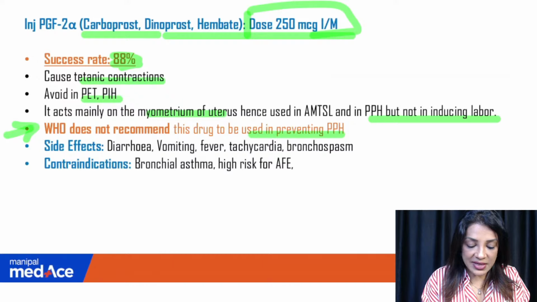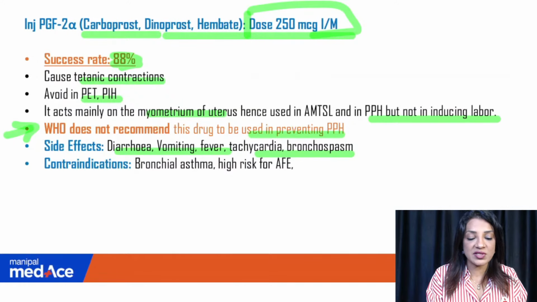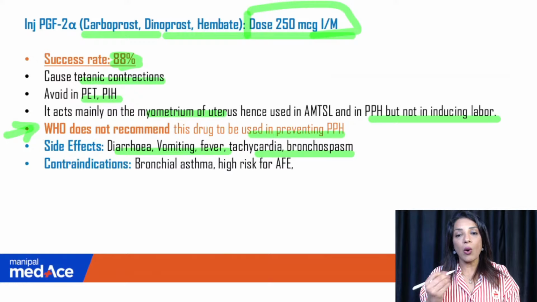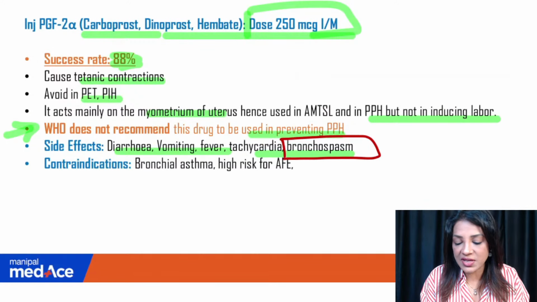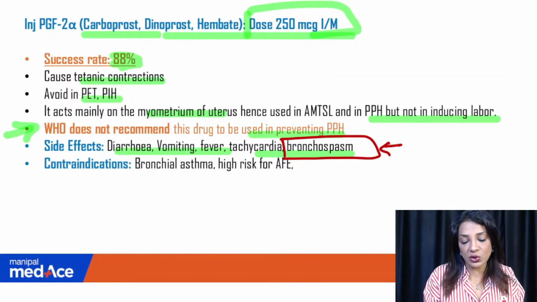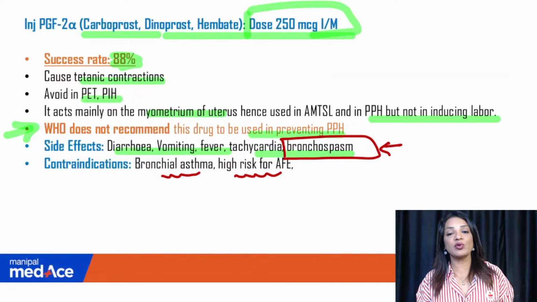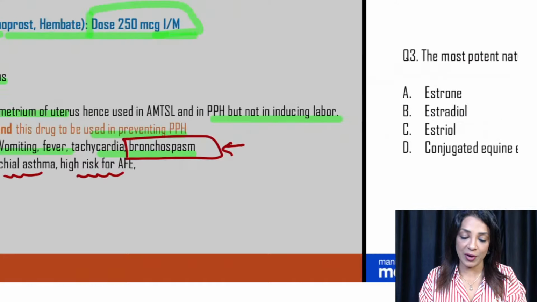Then side effects are diarrhea, vomiting, fever, tachycardia, bronchospasm, just like the other prostaglandins, because they are causing all the GI symptoms. But the main contraindication or the side effect here is bronchospasm. So we are basically avoiding PGF2 alpha in asthmatic patients. So the contraindication will be bronchial asthma, and it is a high risk for amniotic fluid embolism. For the patients who are at high risk for amniotic fluid embolism, we will not use PGF2 alpha.